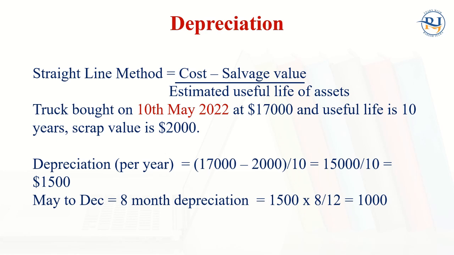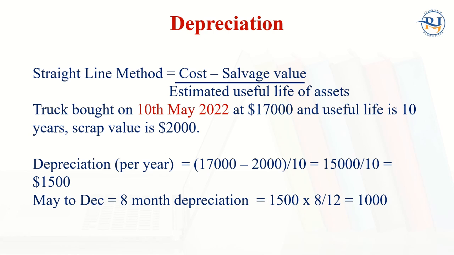So how do we calculate depreciation for 1 year? Because we know that we calculate all the expenses every year, right? So depreciation for 1 year is calculated using the straight line method: $17,000 is the cost here, minus 2,000, divided by 10, the estimated useful life of the asset. That will be $1,500 for 1 year.